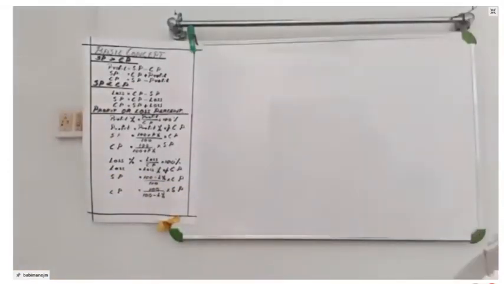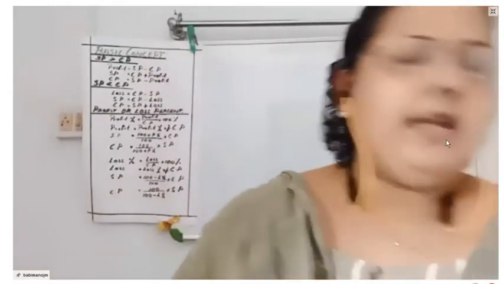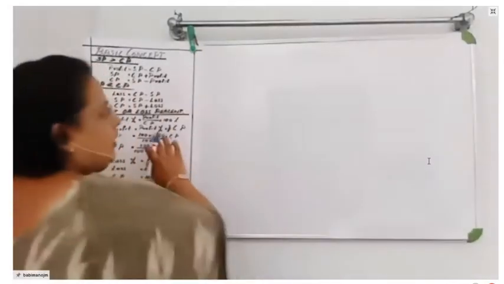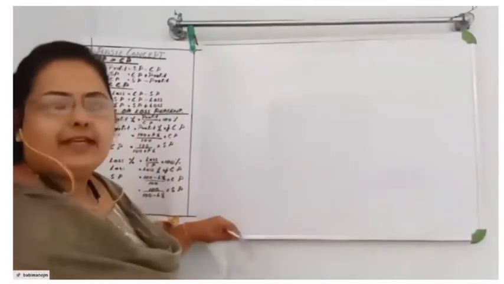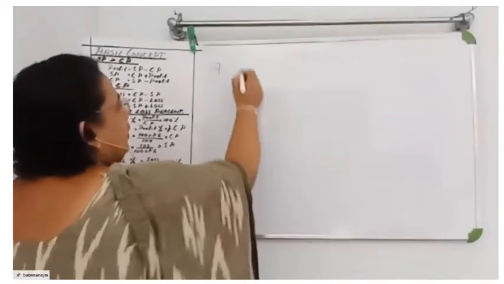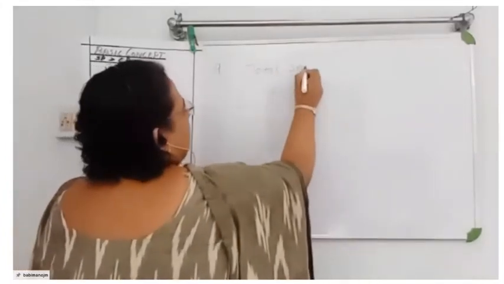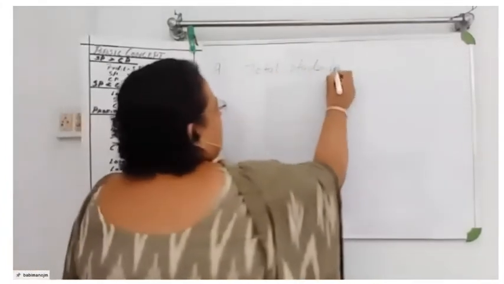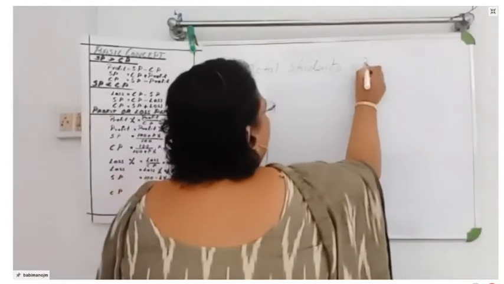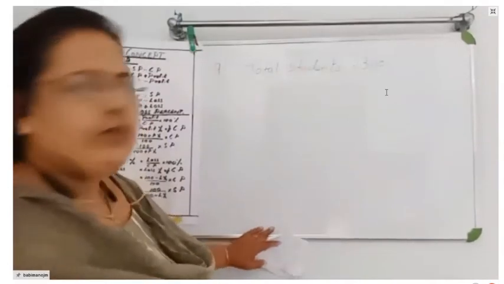So we got the things there. We know what all things are given. Total number of students is given, right? Don't go for this chart. It is there for our next class, okay? The 9th question. The total students is given. What is the number of total students? 300. 300 is the total number of students.